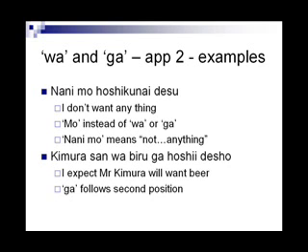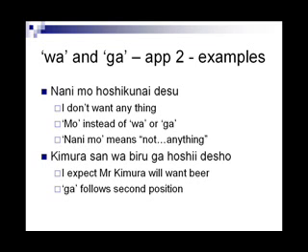The response to the question we saw in the last slide could have been similar to biru ga hoshi desu for indicating a preference. Alternately, as here, the respondent could say nani mo hoshikunai desu to negate having any desire. Nani mo hoshikunai desu means I don't want anything. Mo is used here instead of wa or ga. We will find more on this in the next lesson, which will cover mo. Mo is a third particle related to marking the subject. Nani mo means not anything.